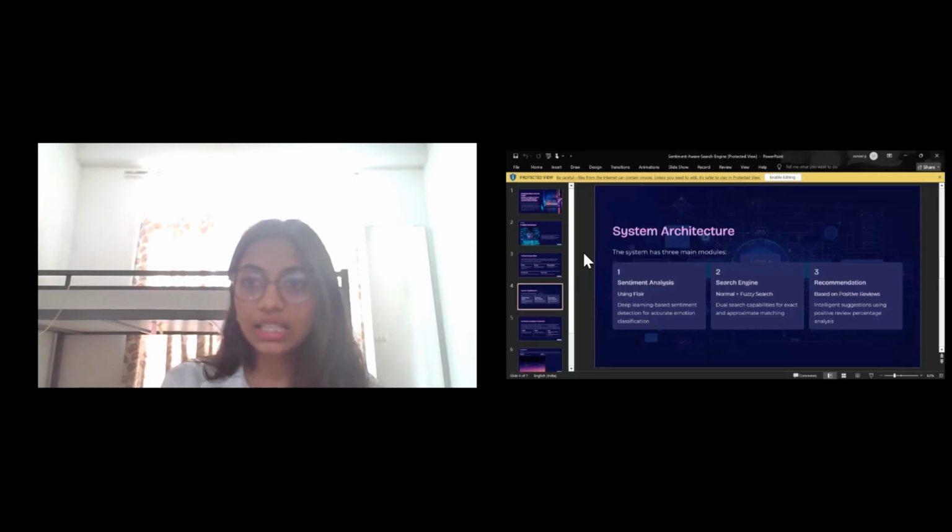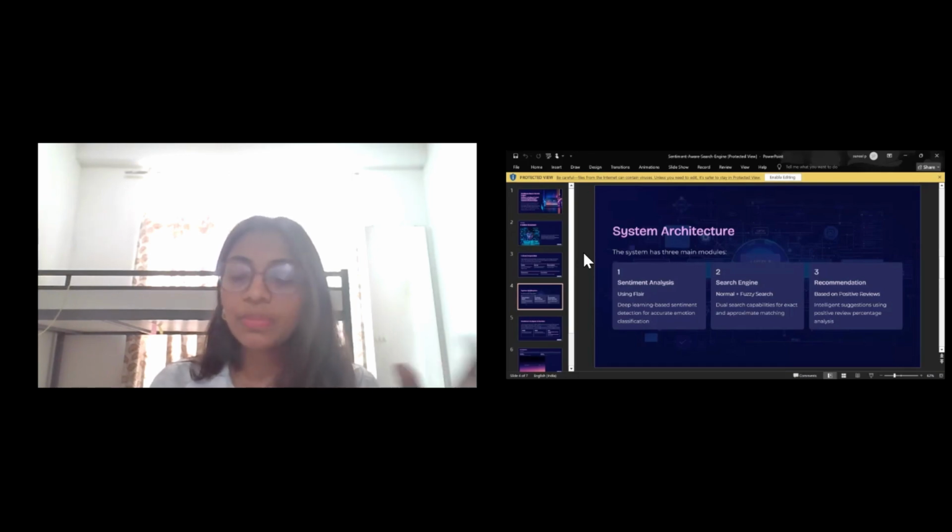It analyzes the reviews based on sentiment, and then when you search for something, it returns the search results, which uses the normal search when you find the exact word, and it also uses fuzzy search for closer matches. And third is the recommendation system.